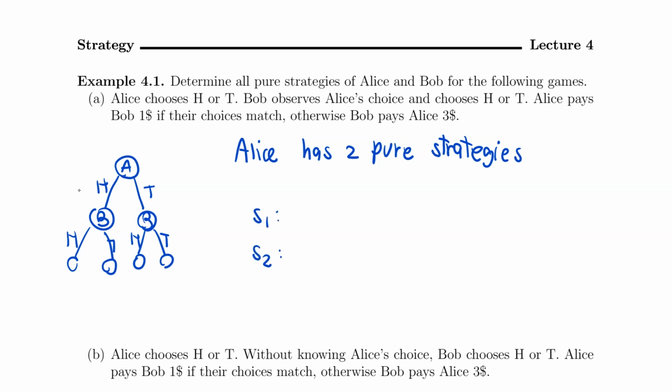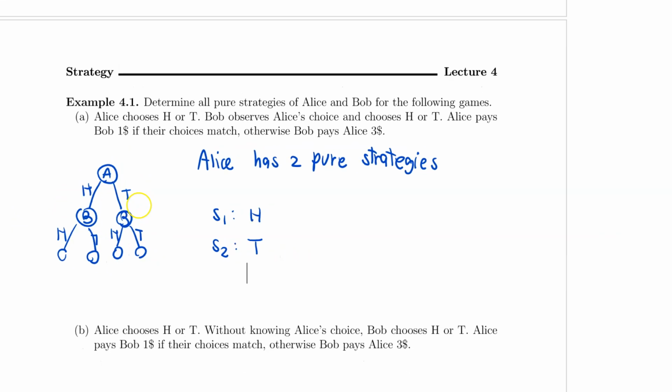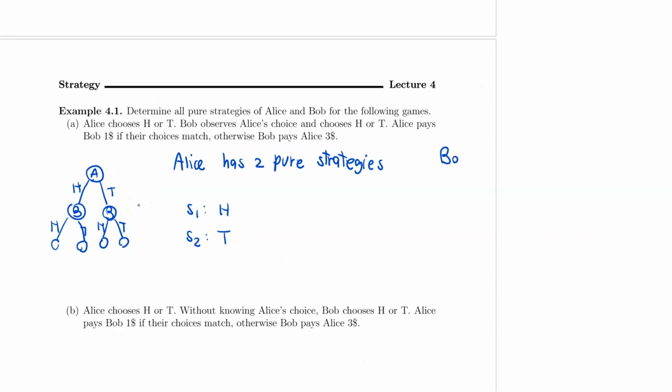One way for Alice to play is to play head. Let me write H for now. Another way is to play tail. So it's pretty simple. We can see that Alice has two ways to play: head or tail. How about Bob? Bob has two ways to play the game, so he has that many pure strategies.